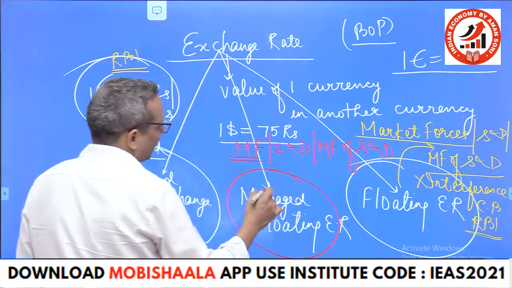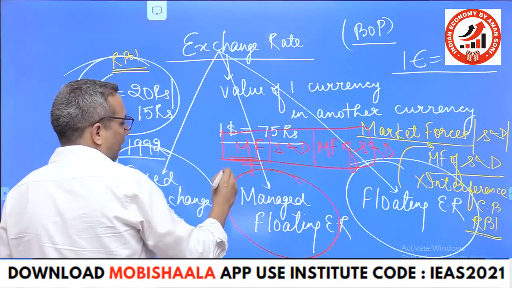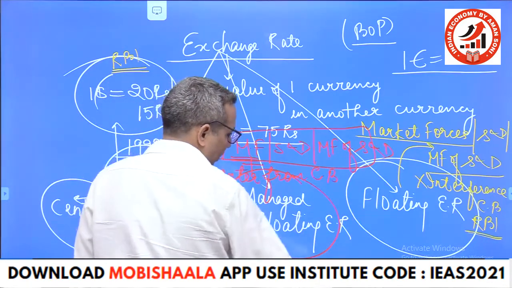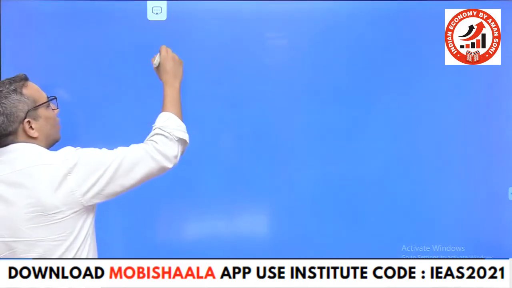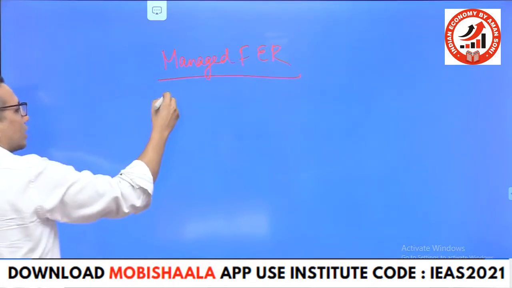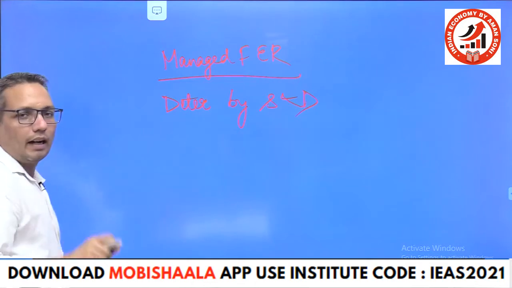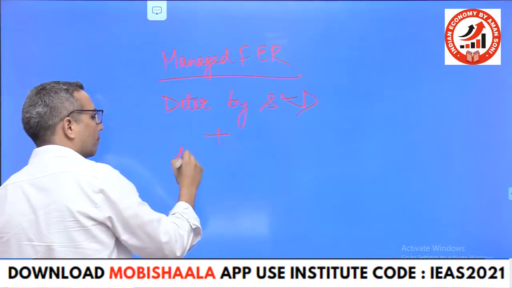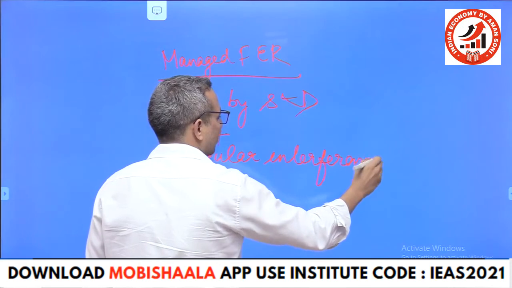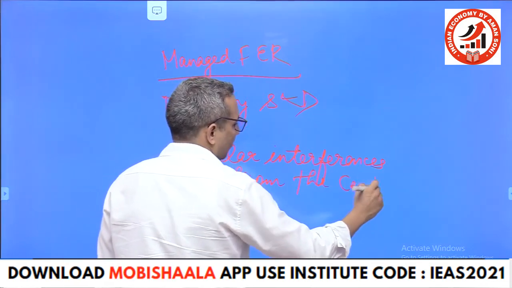So in case of managed floating exchange rate, the exchange rate is determined by supply and demand along with regular interference from the central bank, in India's case, RBI.